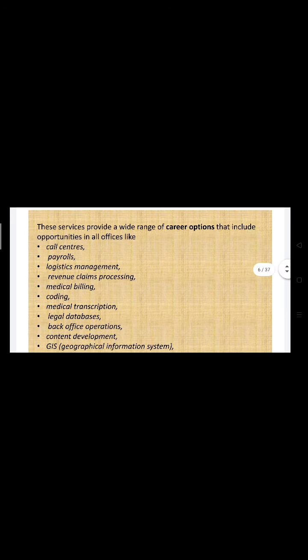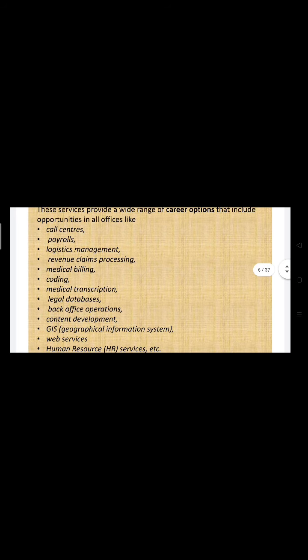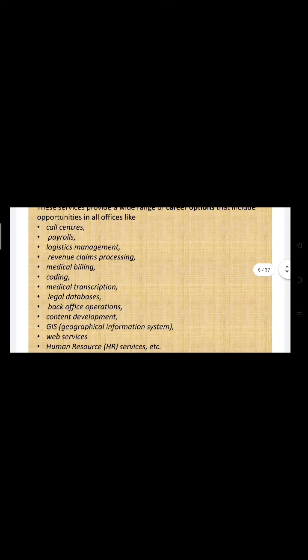For example, there are different job opportunities in call centers, payroll, logistics management, revenue claim processing, medical. All these are fields where a person can get a job, right? Career options are there.